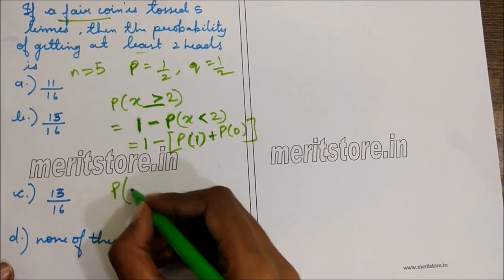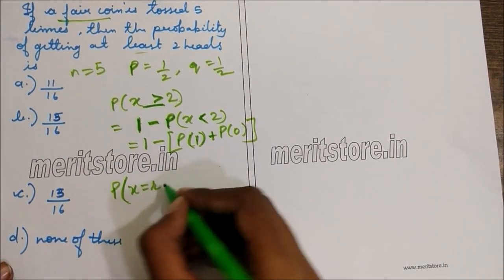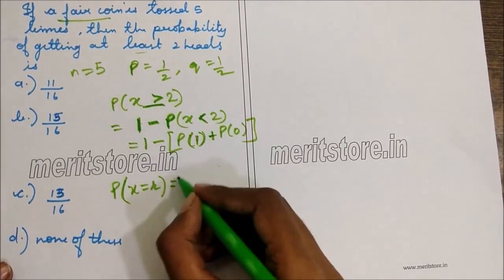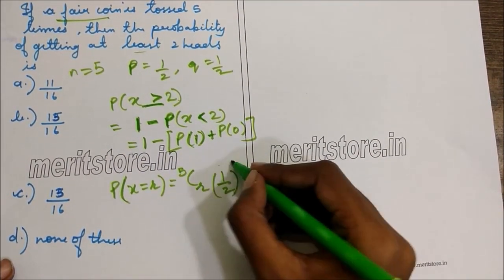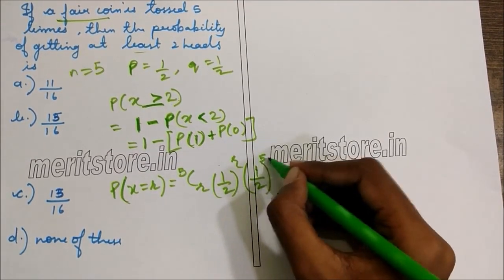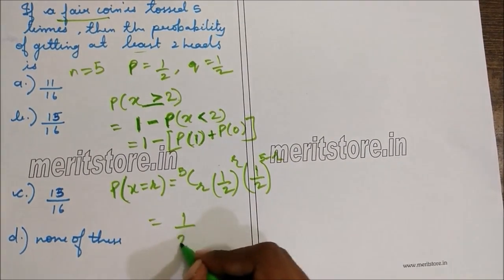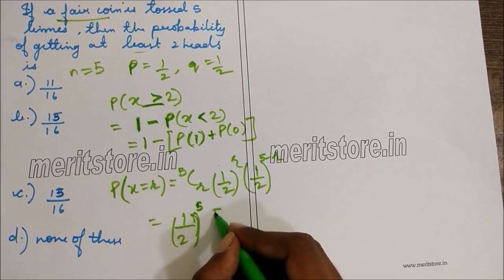So first we get the general form: P of x equals r, where n is 5, so 5Cr, P raised to r, that is half raised to r, Q raised to n minus r, that is half raised to 5 minus r. So this is 1 by 2 raised to 5 times 5Cr.